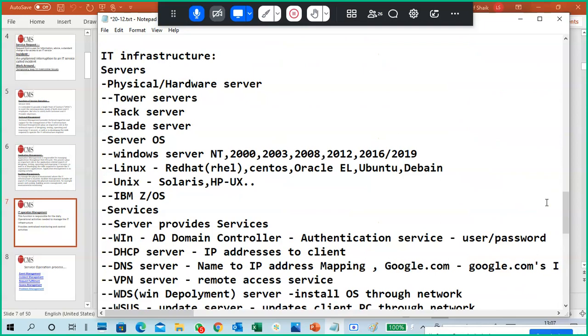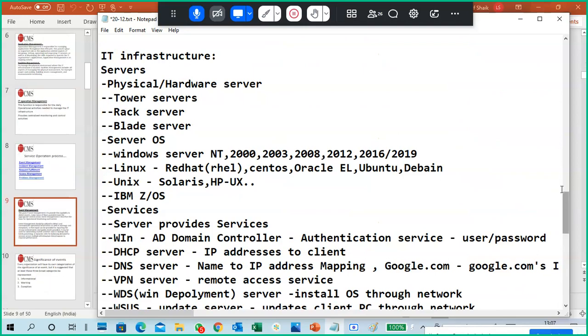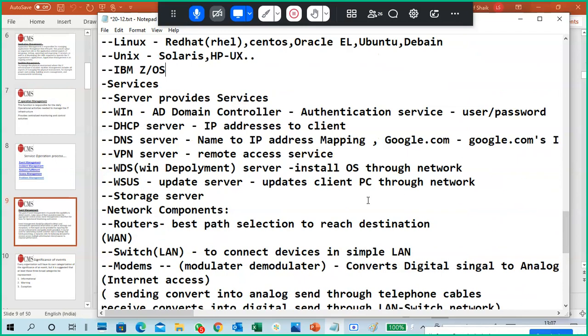Now, what are servers? Physical servers and operating system wise servers. Servers and their services don't just mean internet service; it is totally IT, different types of servers and services like DHCP service, DNS service, VPN service, remote access services, deployment services, storage services.